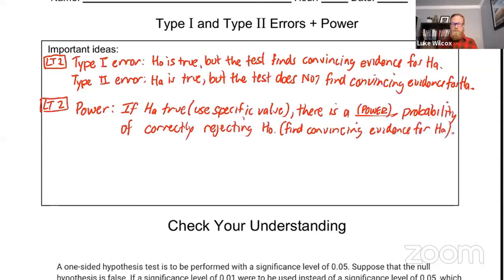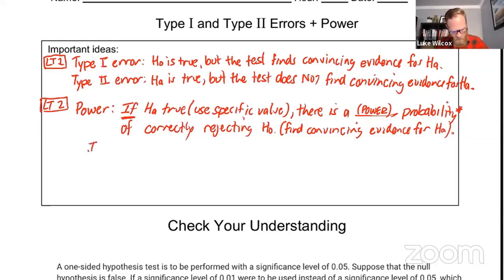So notice there that I am using the word probability, and in fact, it's a conditional probability. The condition comes right up front. Given that the alternative is true, it's the probability of correctly rejecting the null hypothesis. That is a conditional probability.